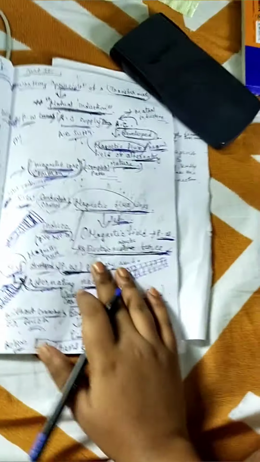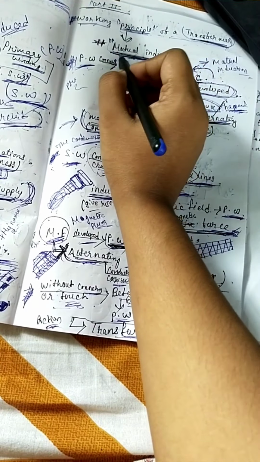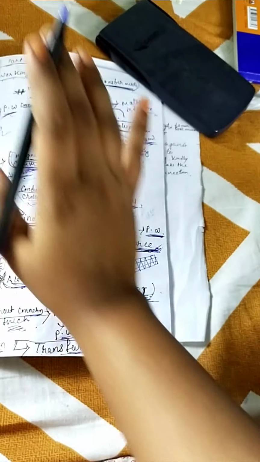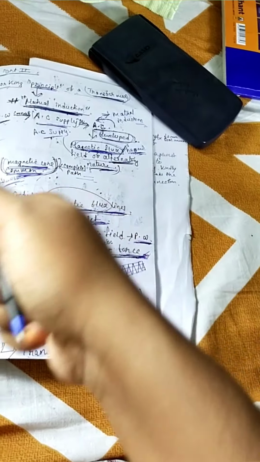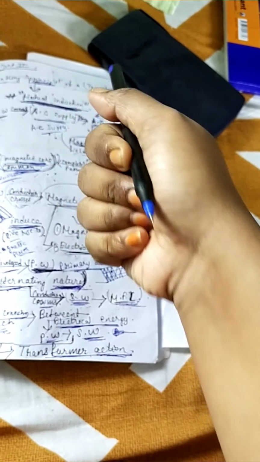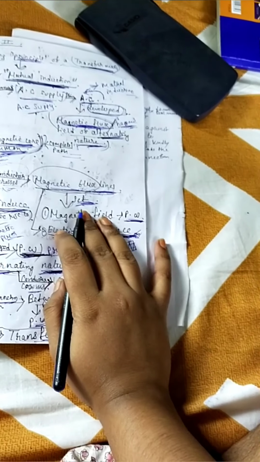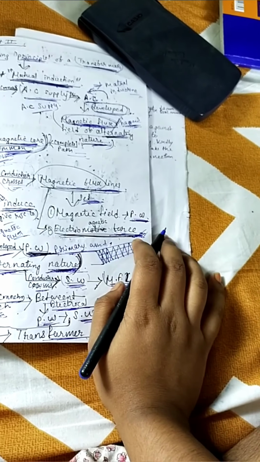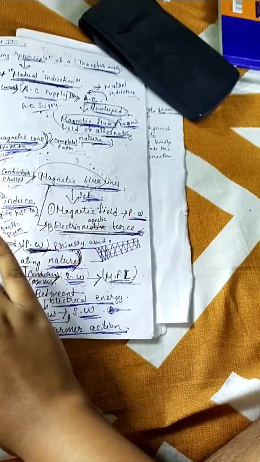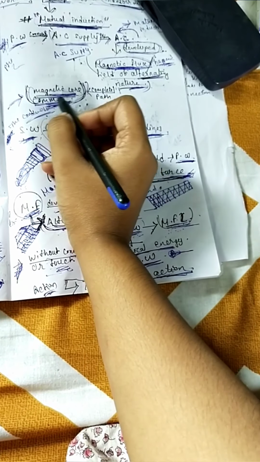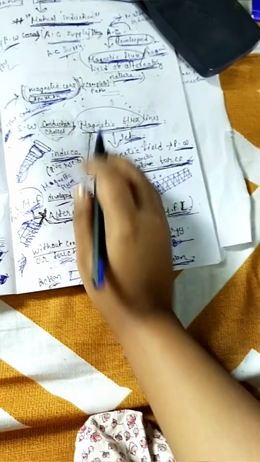So what have we studied for today? The working principle of a transformer, mainly of mutual induction. When the primary winding is connected with AC supply, AC current flows and thus a magnetic field is developed, which completes its path through the common magnetic core.